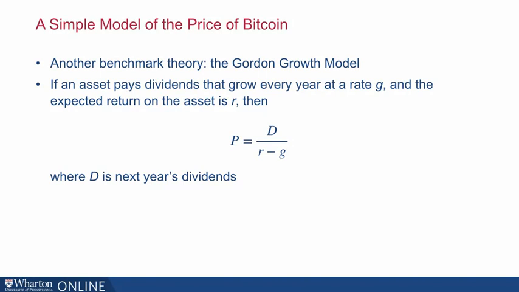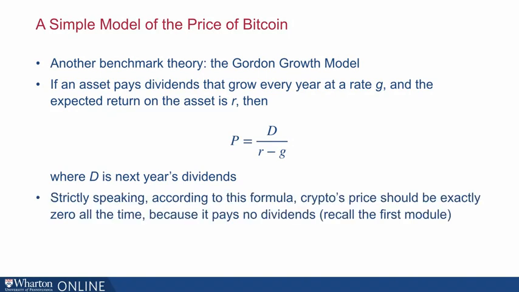It's D divided by R minus G. This comes from an infinite series formula. Now, of course, strictly speaking, according to this formula, crypto's price should be 0 all of the time because there's no dividends to cryptocurrency. That's the theoretical view I mentioned before.